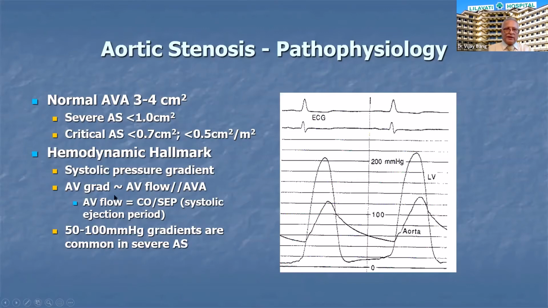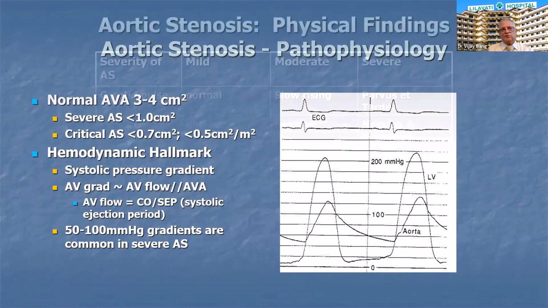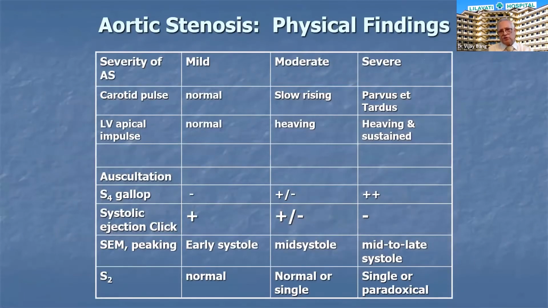The hemodynamic hallmark in severe aortic stenosis is the gradient. The peak gradient can be 50 to 100, even more than that. And this is the main pathophysiology of aortic stenosis.